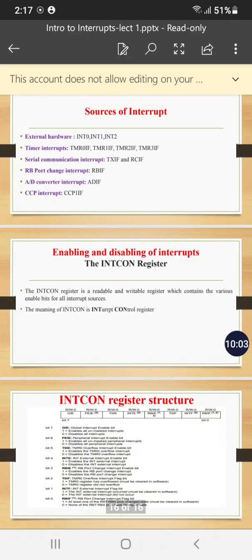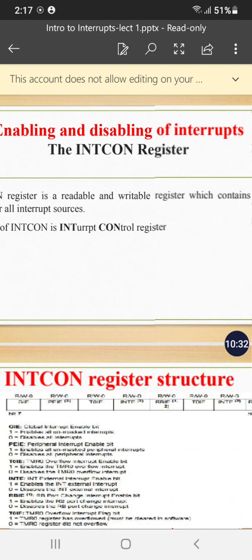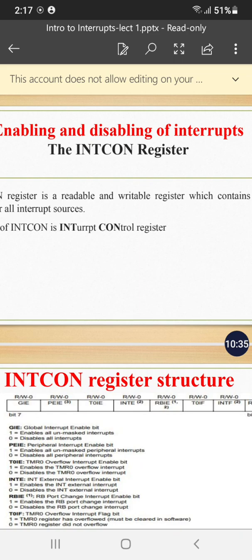The last point is the special function register which is specifically designed for handling the interrupt, and that register is called the INTCON register. INTCON stands for interrupt control register. This is the type of special function register which has overall control on handling and executing the interrupt. In front of you is the structure of the INTCON register. INTCON register is an 8-bit register.